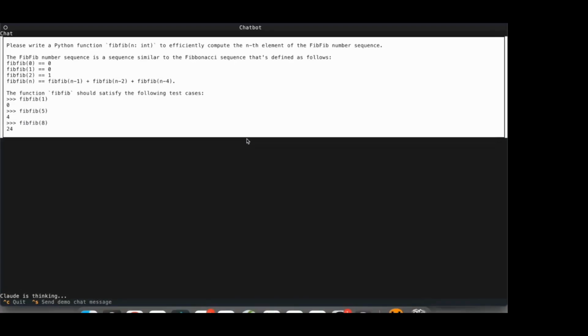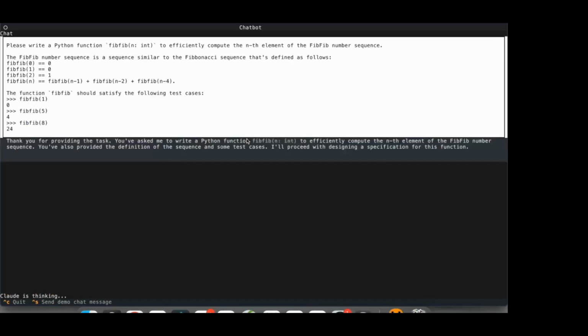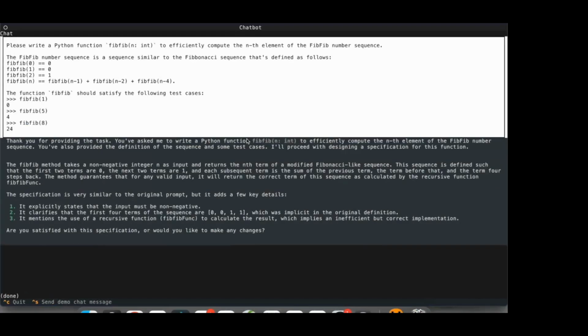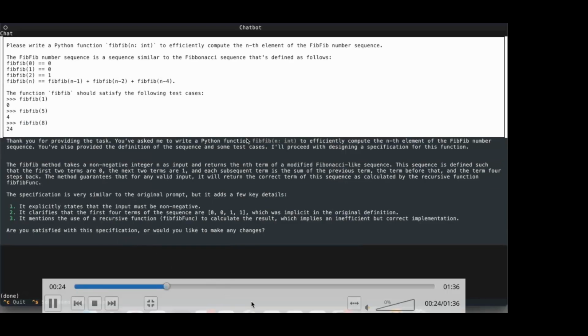I start by prompting the chatbot with the same inputs that I used for our FibFib example earlier. After a few seconds, the chatbot will respond with a formalization of the problem. This will be a natural language summary of the underlying Dafny code, which is opaque to the user. The slight delay comes from a loop in the background that ensures we only return code that is runtime safe and verifies.